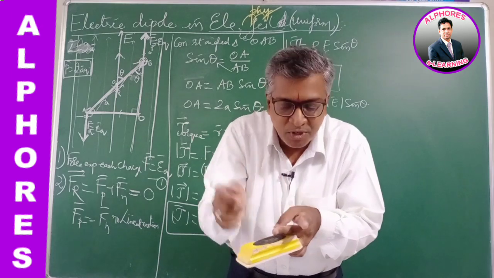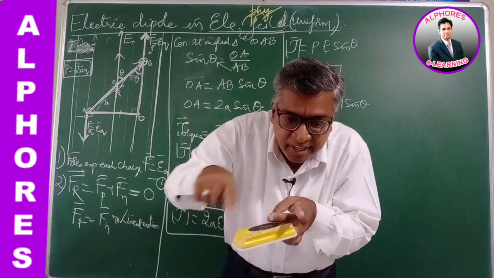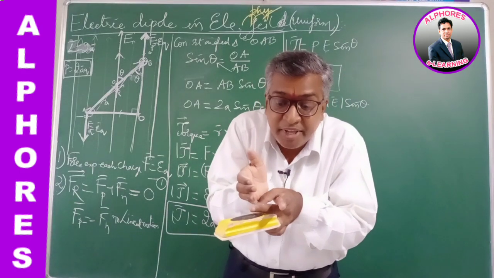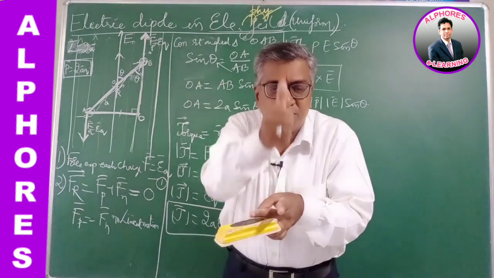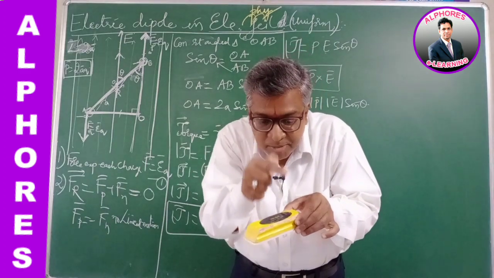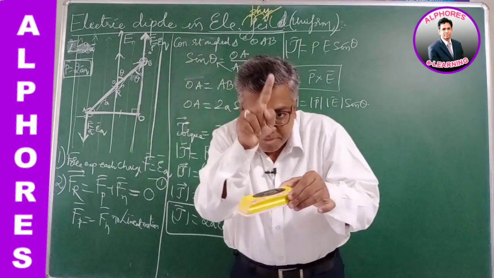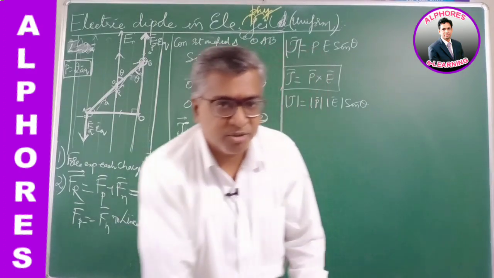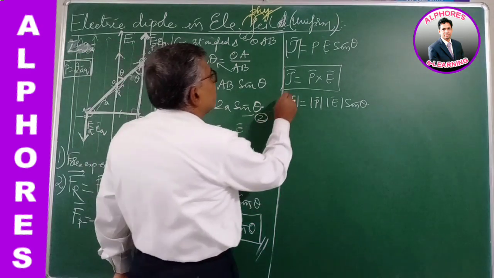Right hand thumb rule. So now our torque tau is P cross E. P is along the dipole, E is along this. I have imagined P to be like this. So P cross E, the angle theta, then the thumb denotes the direction of the torque experienced by the dipole. The line of torque passes through the midpoint of the dipole, through O, and acts perpendicular to the plane of both. That is the direction of torque. The magnitude of the torque is PE sin theta, right?